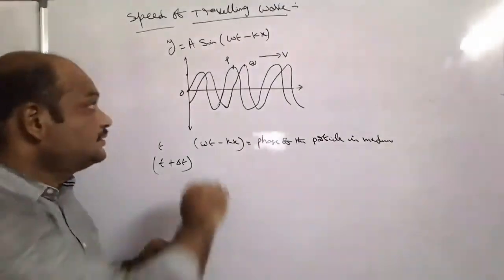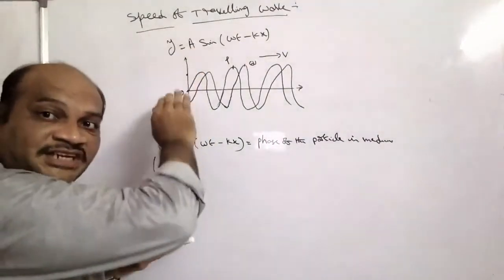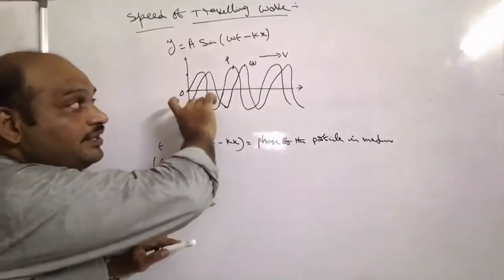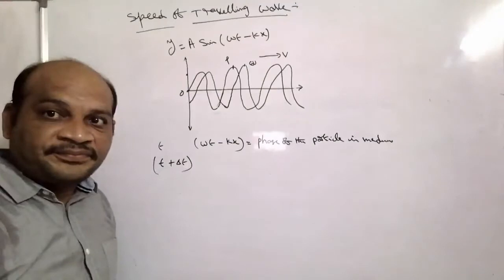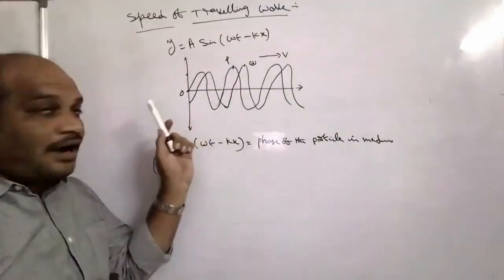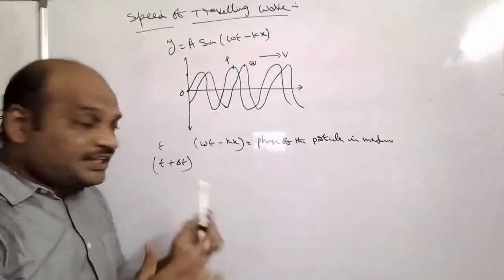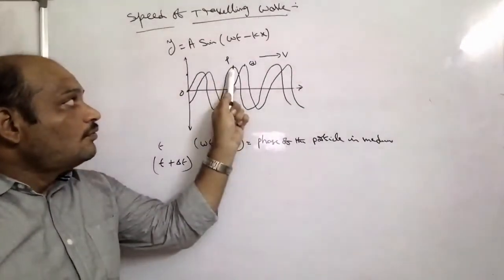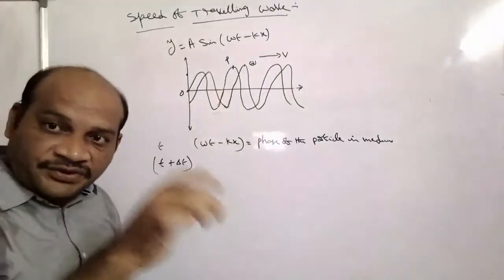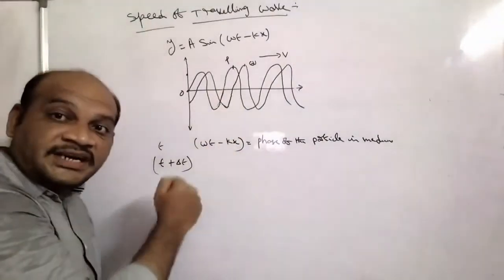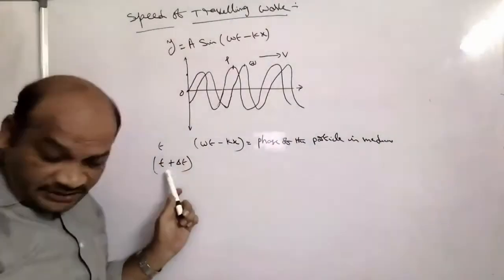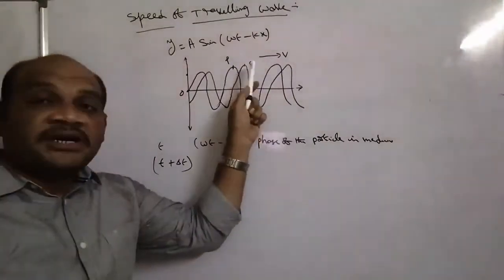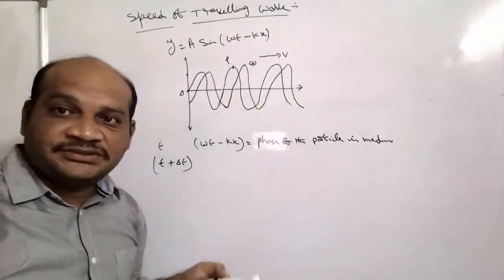It means this particle is oscillating, and related to this oscillation of the particle, the wave is propagating. At t seconds, with phase omega t minus kx, P is the particle on the wave. After t plus delta t seconds, the particle reached the Q point.